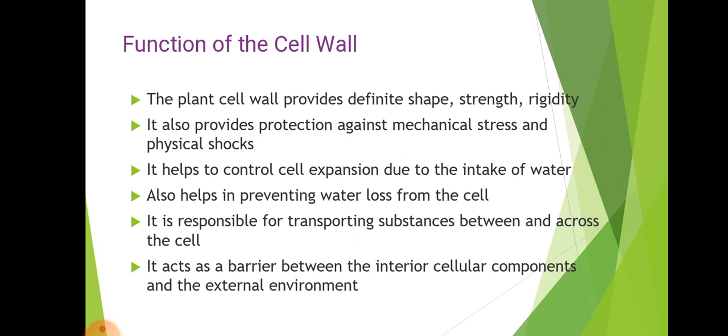It also provides protection against mechanical stress and physical shocks. It helps to control cell expansion due to the intake of water, and also helps in preventing water loss from the cell.